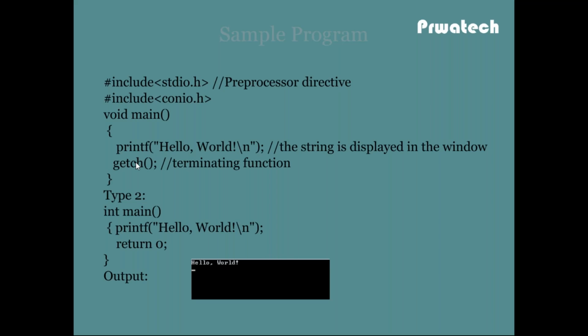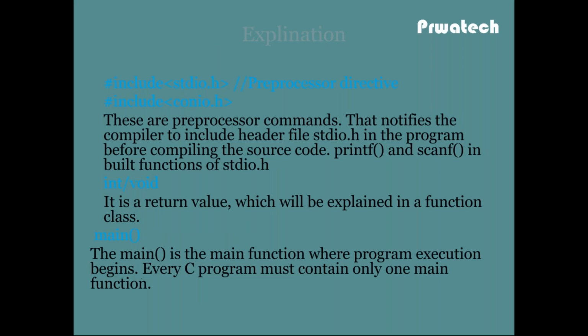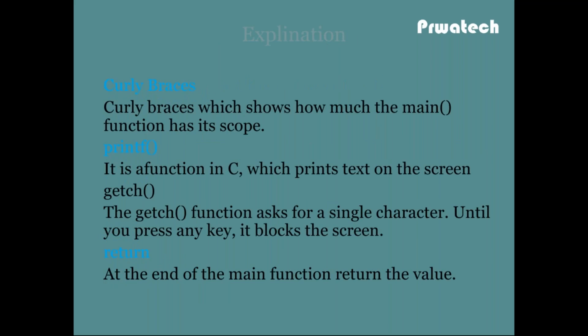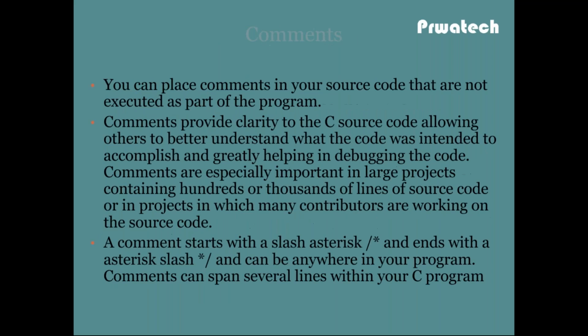Getch is the terminating function. If the user doesn't write it, then the console window executes and is not visible. If you write getch, then the console window is visible, and the user can see hello world on the console window. This is the explanation of the sample program.